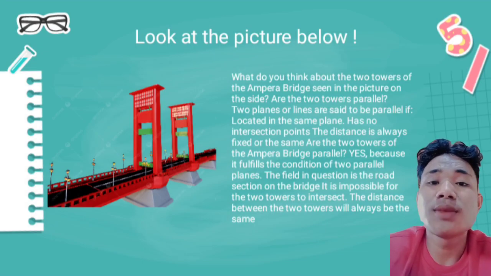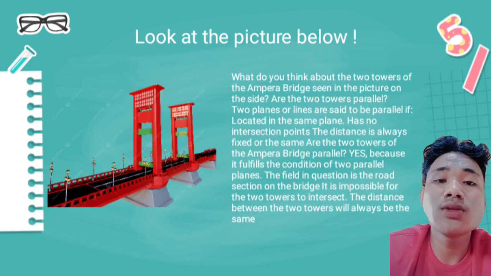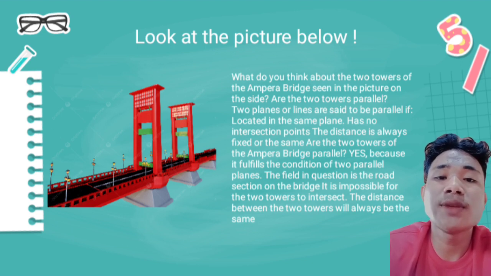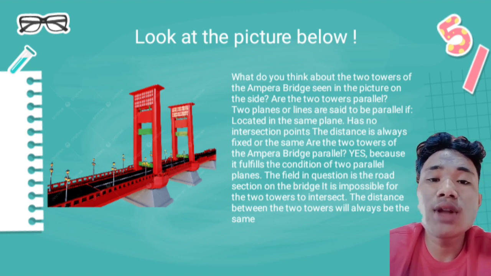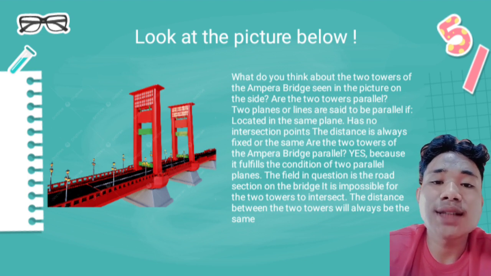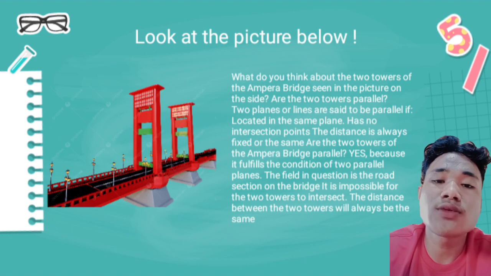Look at the picture below. What do you think about the two towers of the alphabet seen in the picture on the side? Are the two towers parallel? Two planes or lines are said to be parallel if, located in the same plane, they have no intersection point and the distance is always fixed or the same. Are the two towers of the alphabet parallel? Yes, because it fulfills the condition of two parallel planes.